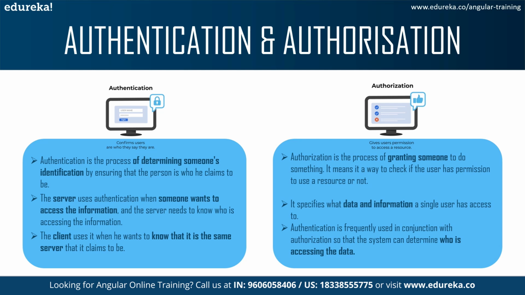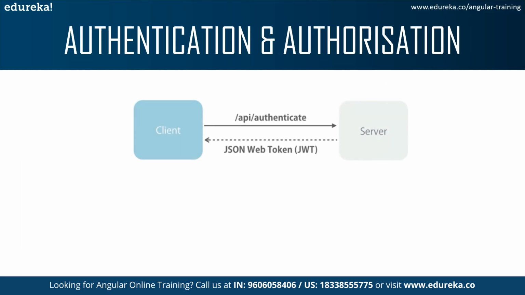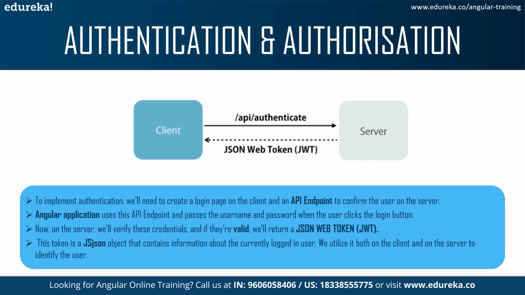Authentication is a process the client uses when he wants to know that it is the same server that it claims to be. So this can be used on the server's side as well to make sure that the server is also authenticated. While authorization is not this way. Authorization will make sure that the person who's accessing the data is authorized, and it is frequently used in conjunction. Now let's see what is JSON Web Tokens' association with authentication.